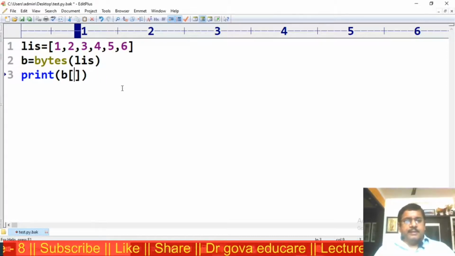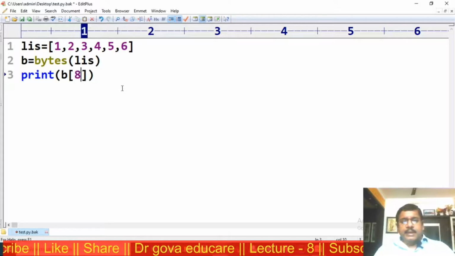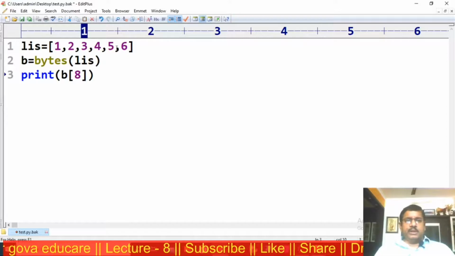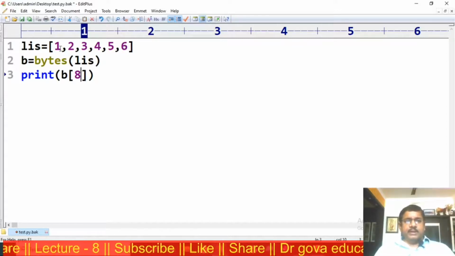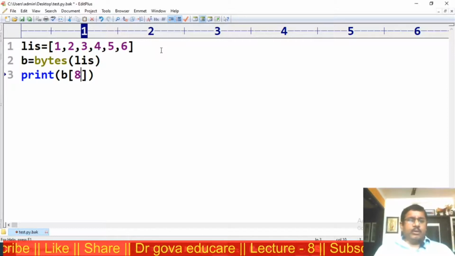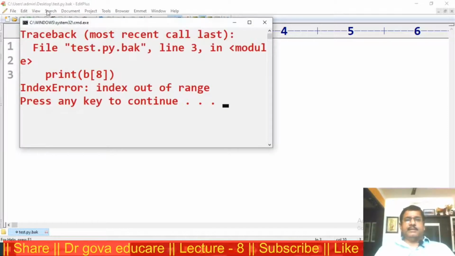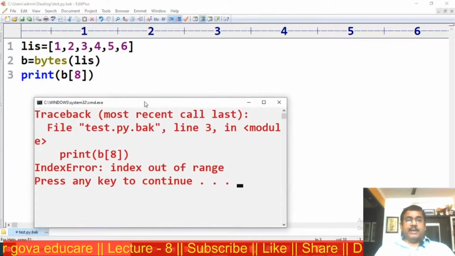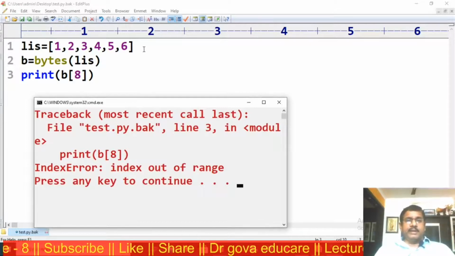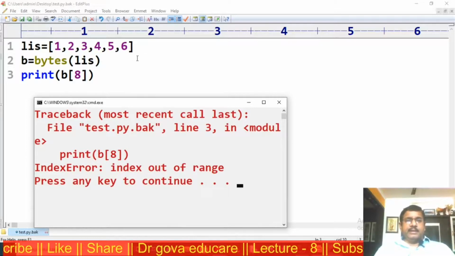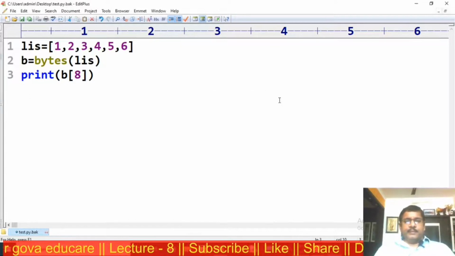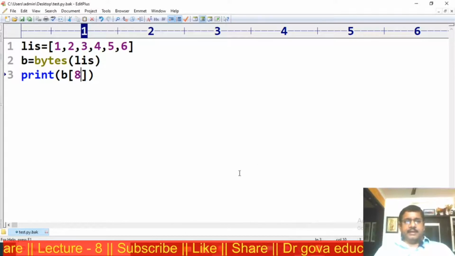I am accessing index 8. Now observe here: 0, 1, 2, 3, 4, 5, 6 only. 8 is out of range, so we get an error. That is an index error. I am trying to access b[8], which is out of the range. We get an error, and that error is called index error.